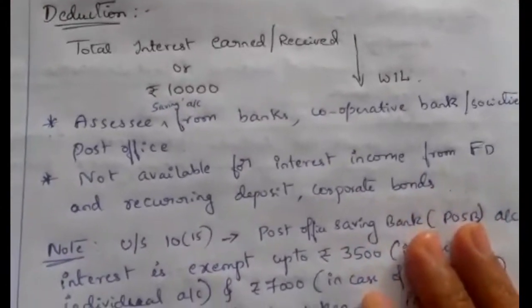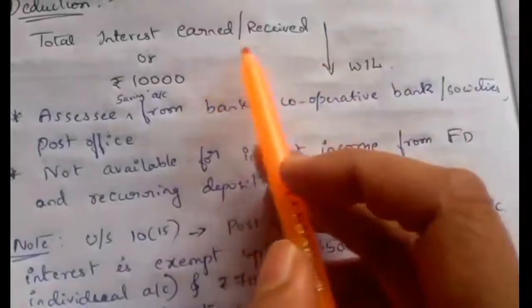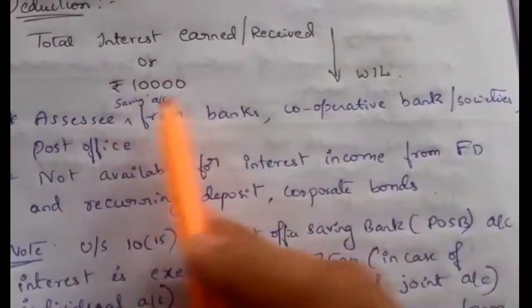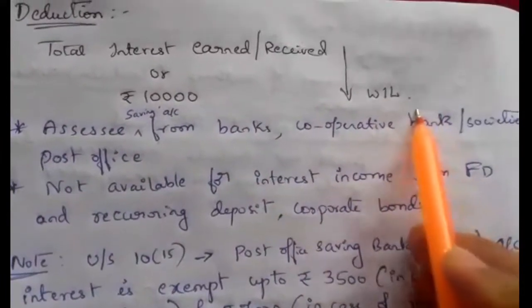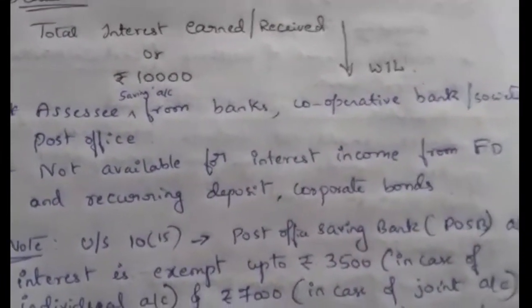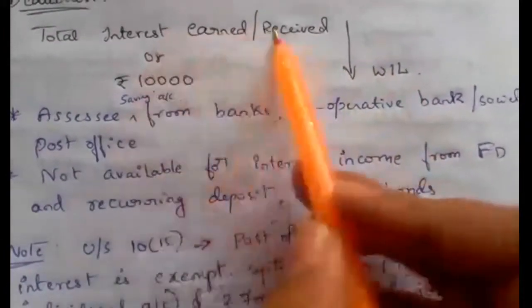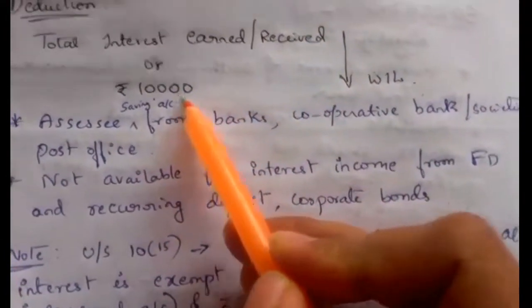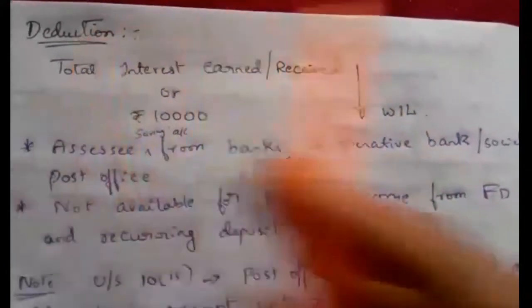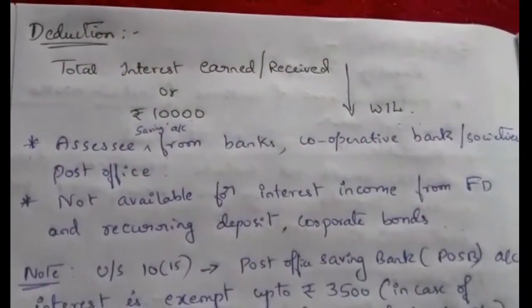The condition for deduction is total interest earned or received or 10,000, whichever is less. They can claim a deduction up to 10,000, a maximum of 10,000. Interest received or rupees 10,000, whichever is less, is claimed as a deduction under section 80TTA.